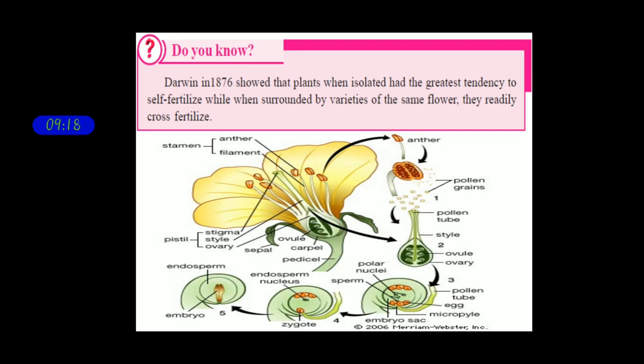Do you know that Darwin in 1876 showed that plants when isolated had the greatest tendency to self-fertilize, while when surrounded by varieties of the same flower, they readily cross-fertilize? So the plants present in our surroundings show their interest to fertilize with another flower.